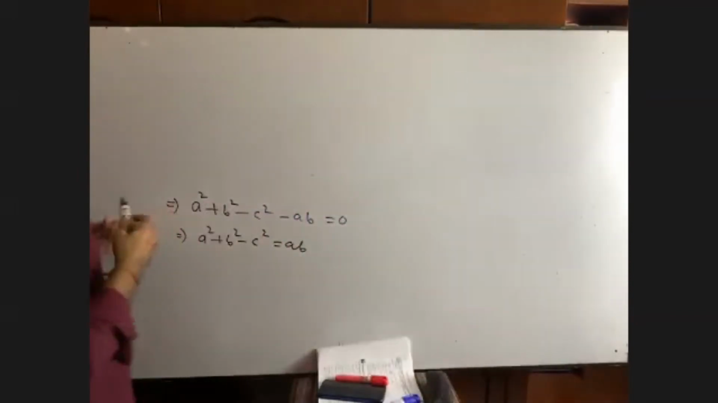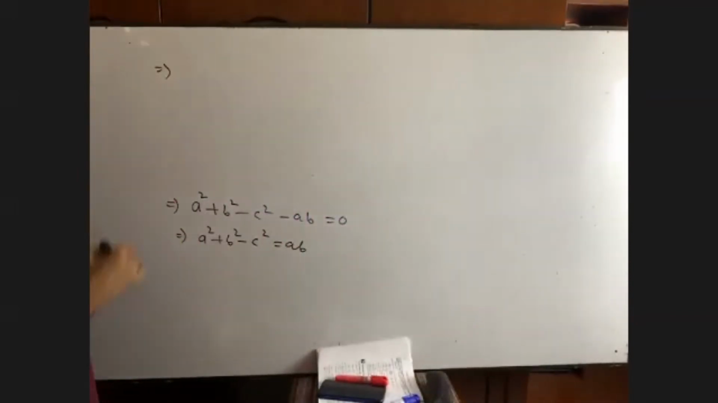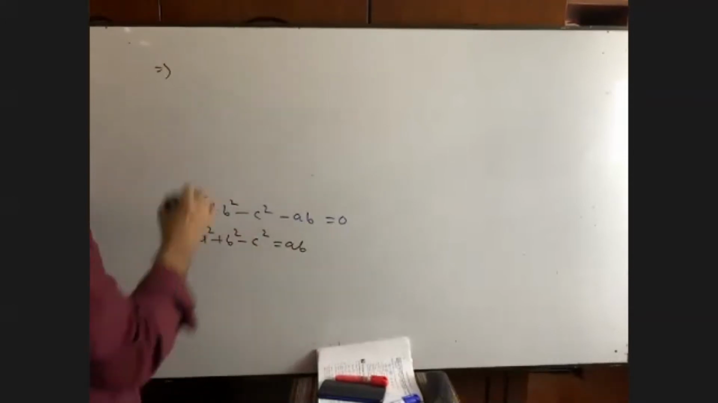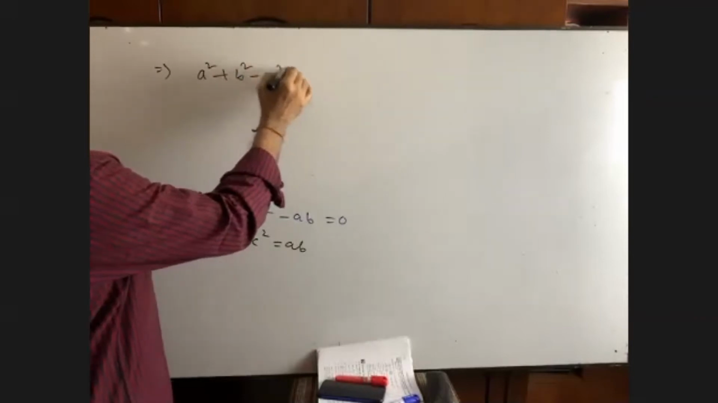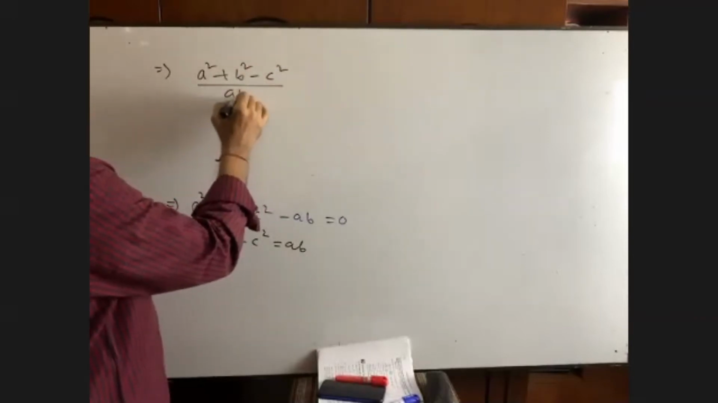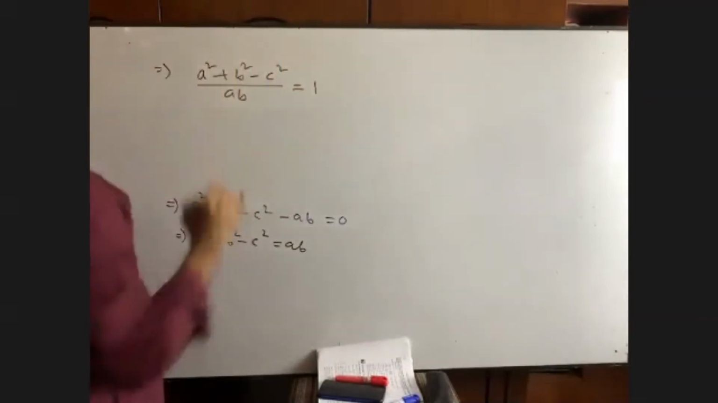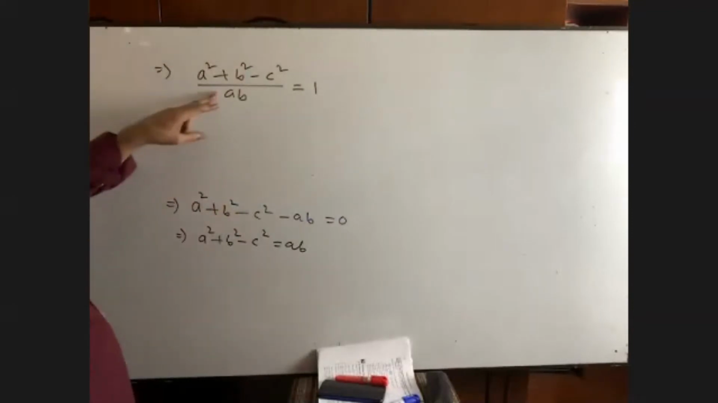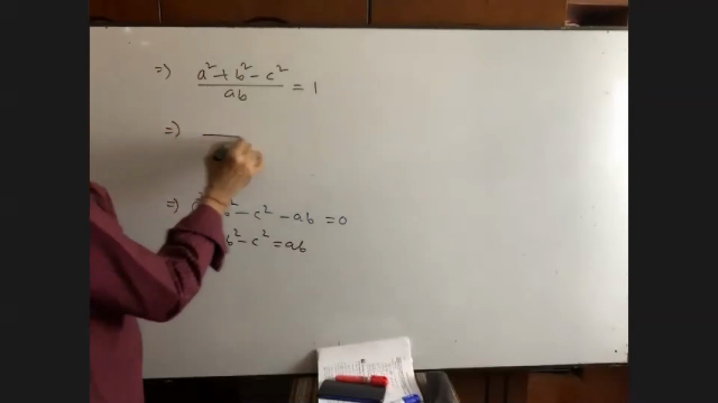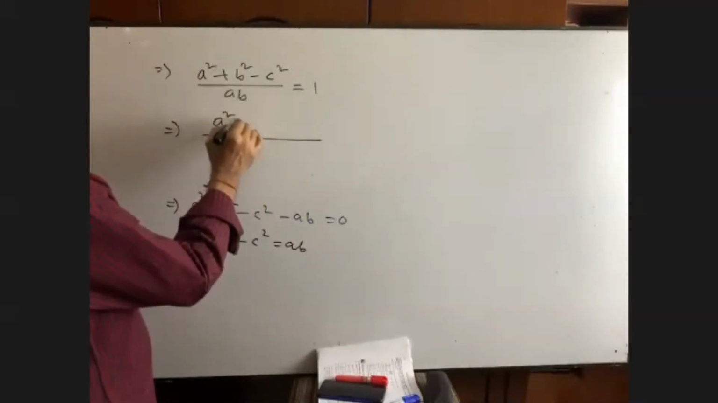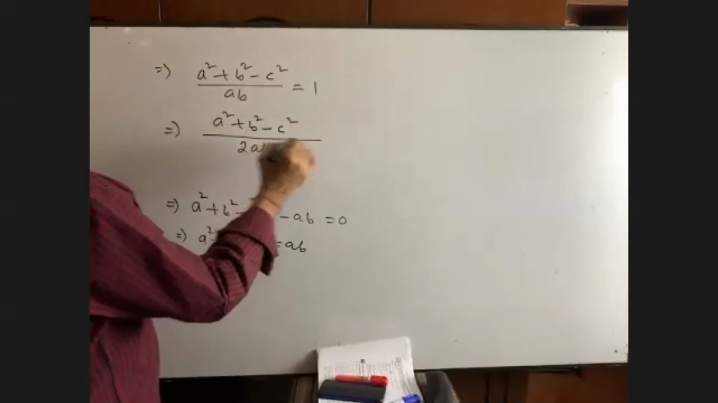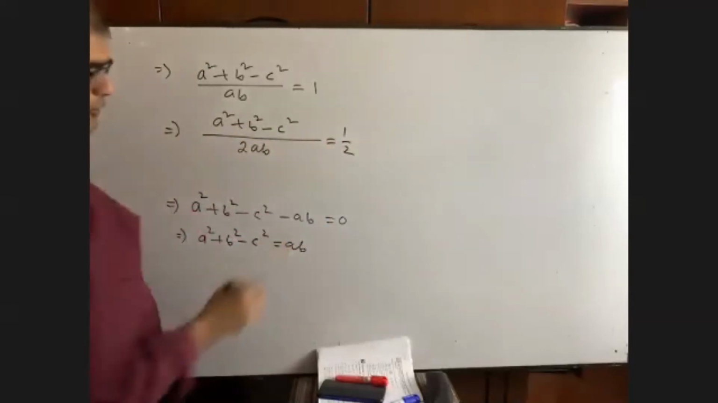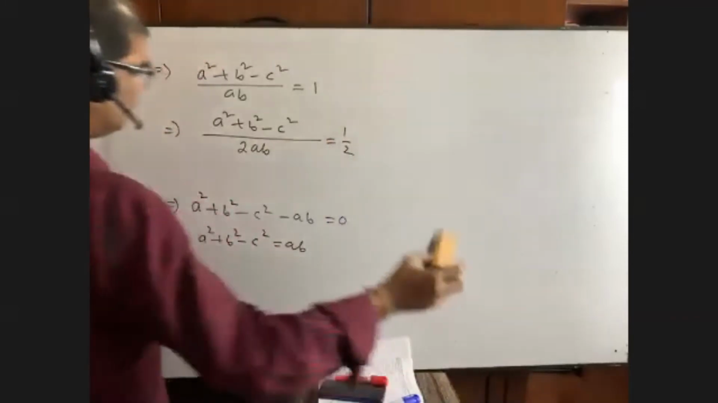Okay, that's good. Now, can you remember the format of the formula? It was like this: a square plus b square minus c square by ab. In this format, we had the formula. But there was 2. Can you remember, please? There was 2. So that's good. We again divide by 2, minus c square by twice ab. What we have done here? We have divided by 2.